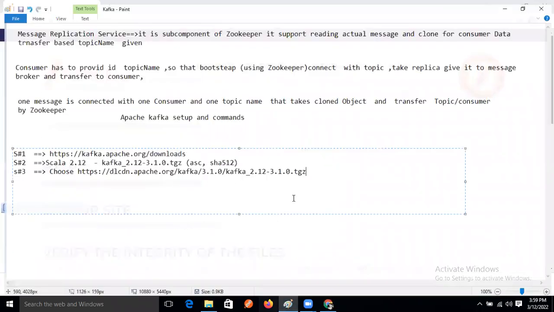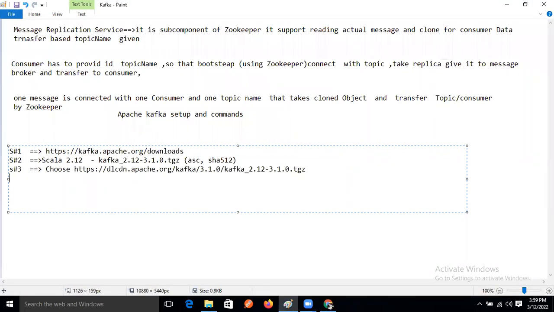After extracting that, what do we need to do? Step 4. We need to go inside bin, windows, right? In bin windows, we will get one bat file.